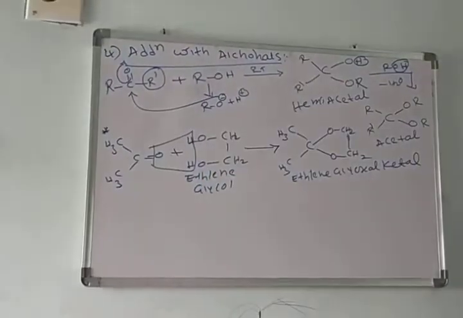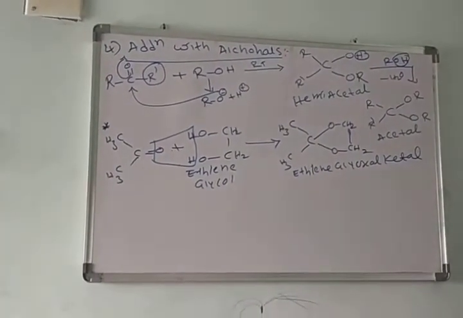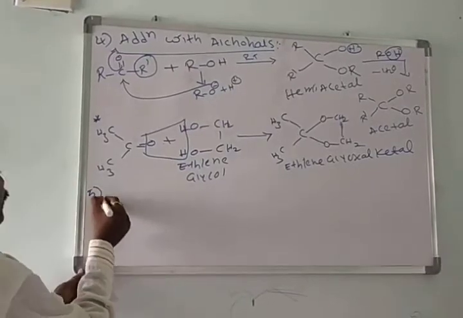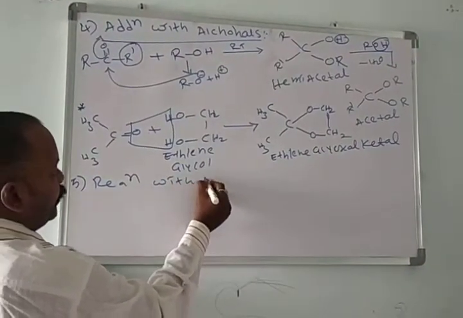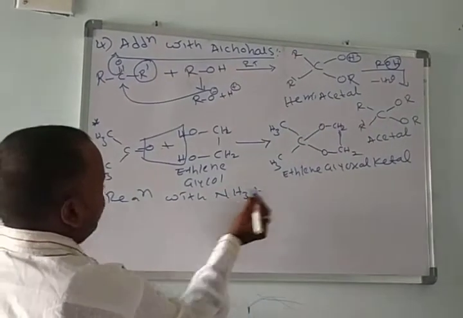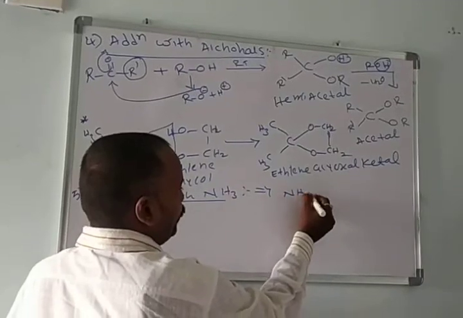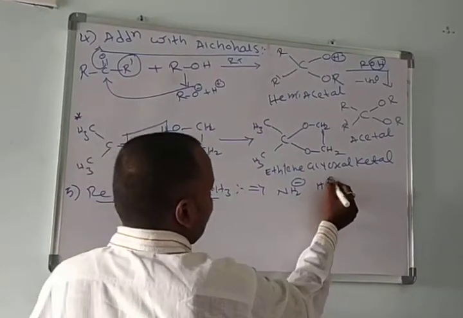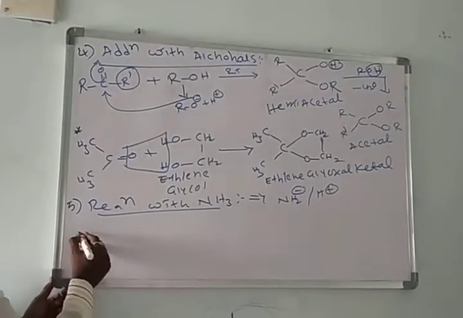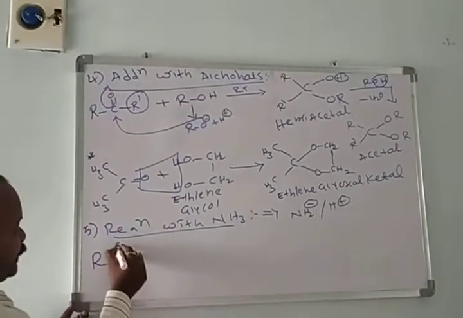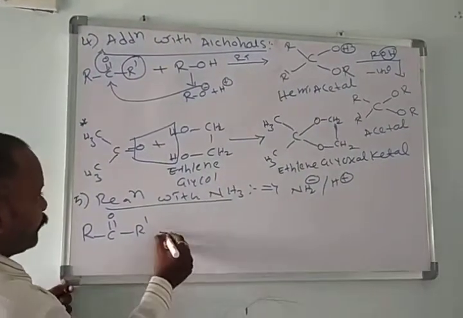Okay. In continuation, we'll see the addition or condensation with ammonia and ammonia derivatives. First we'll see the reaction with ammonia. Ammonia dissociates as NH2 minus and H plus when it involves in addition reaction with this aldehyde or ketone.